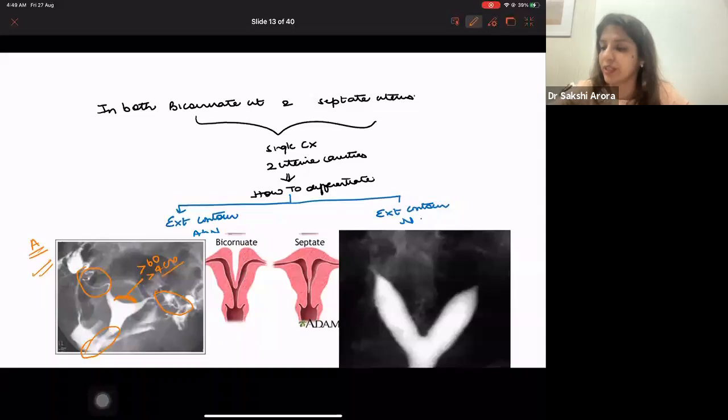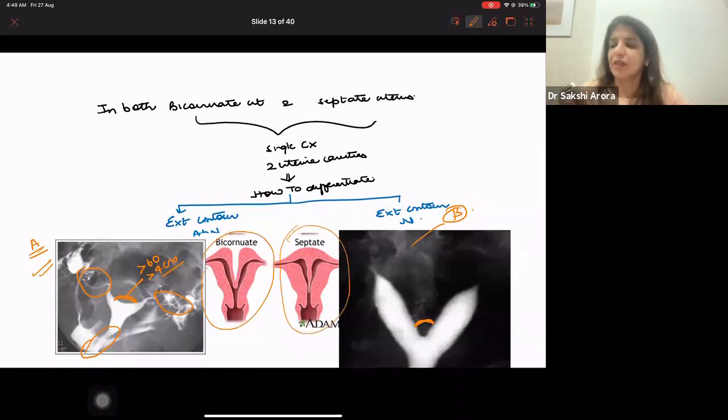On the other hand, if you look at image B, the angle between the horns is less than 60 degrees and distance is less than 4 centimeters. It has to be a septate uterus. Now, sometimes in order to confuse you, instead of giving you HSG images, they can give you images like this and they can ask you to identify.